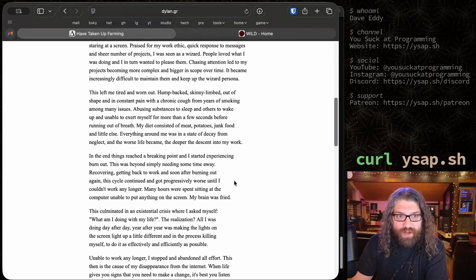This left me tired and worn out, humpbacked, skinny-limbed, out of shape, and in constant pain with chronic cough from years of smoking among many issues.